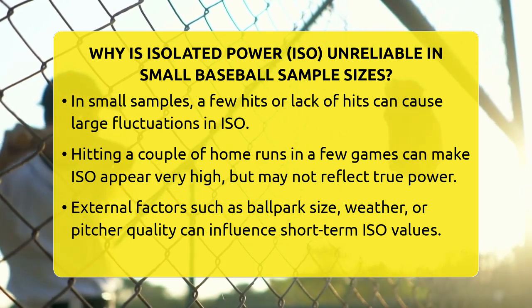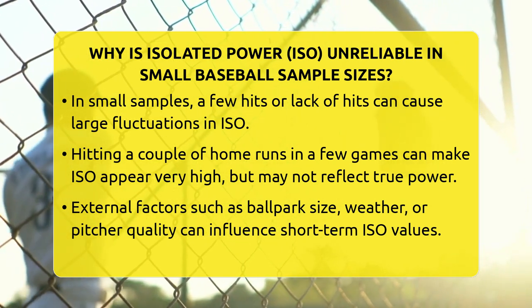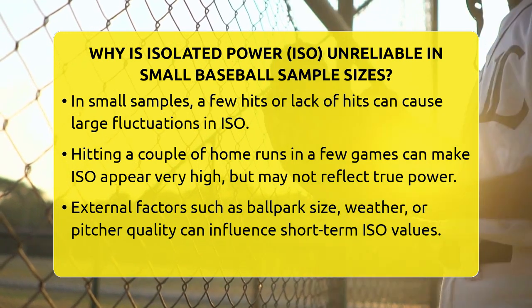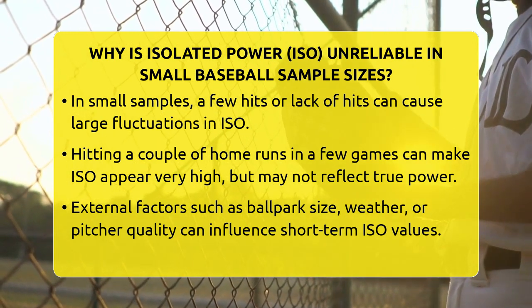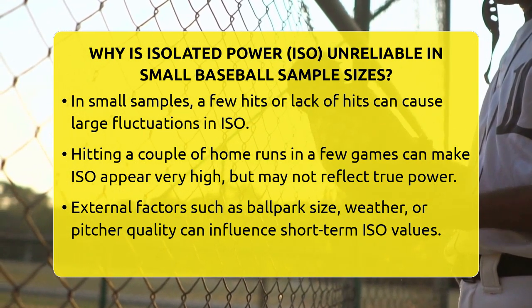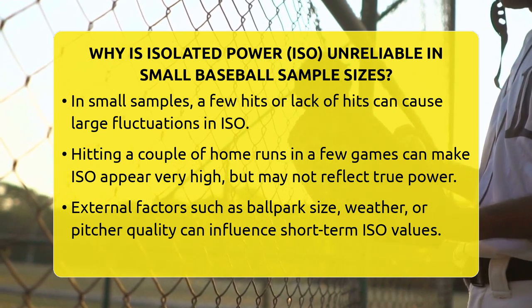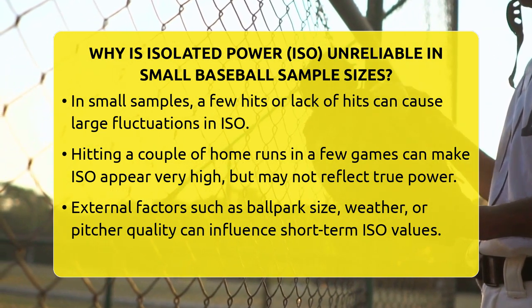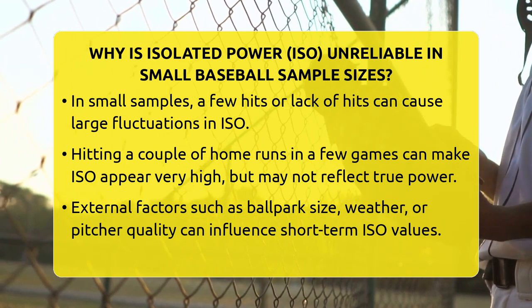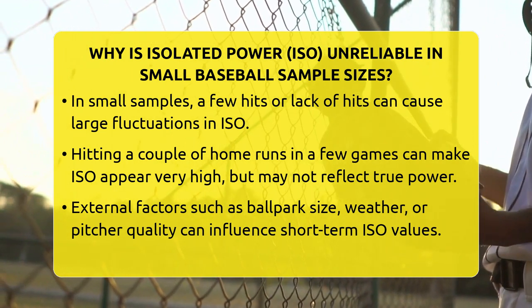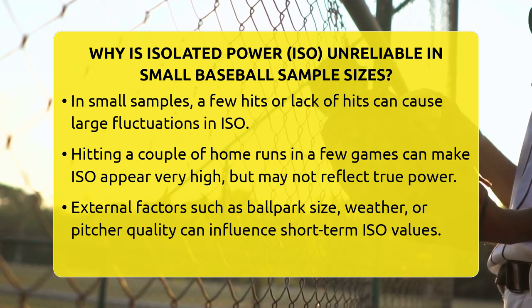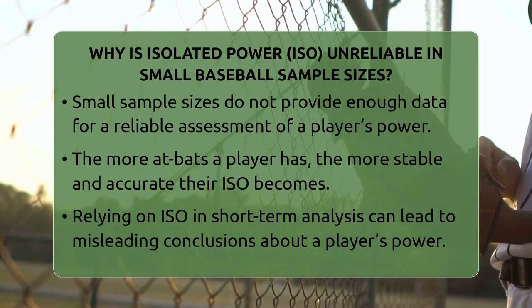But here's the catch. Extra base hits happen less often than singles. So in a small number of at-bats, a player might hit 1 or 2 home runs, making their ISO look really high. Or they might go through a dry spell, making their ISO seem very low. This quick change can be misleading. Because these hits are rare, a few lucky or unlucky bounces can swing ISO wildly.